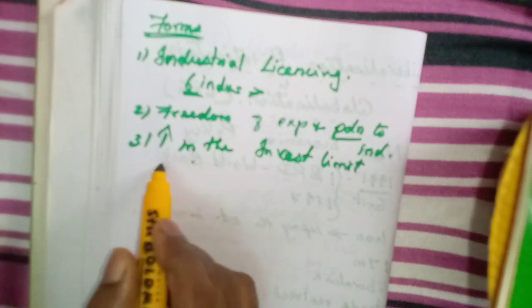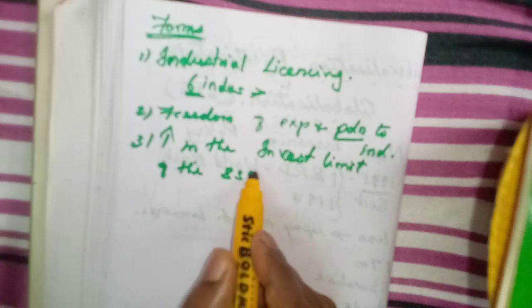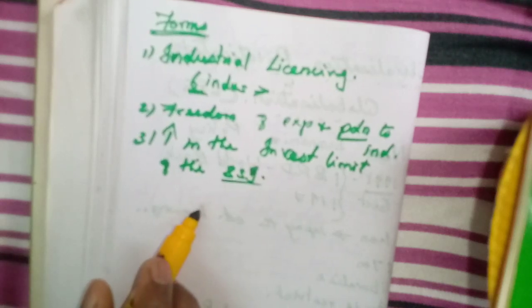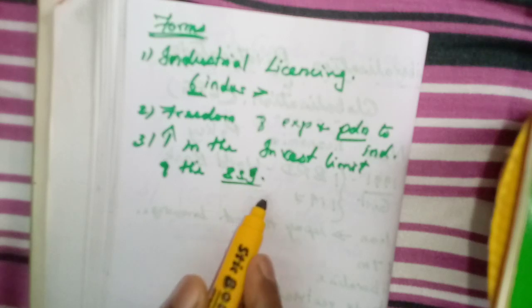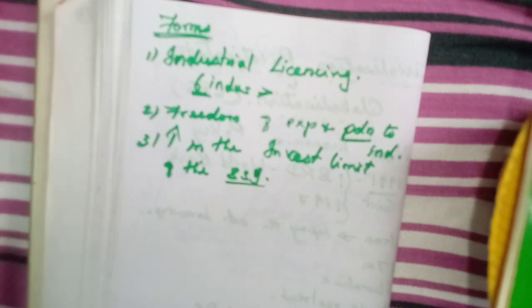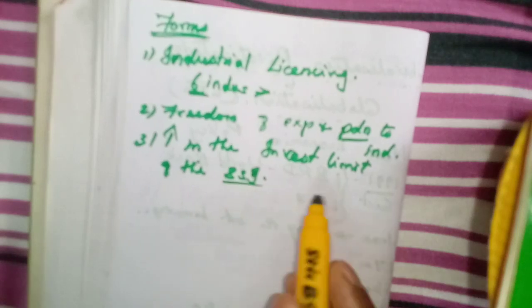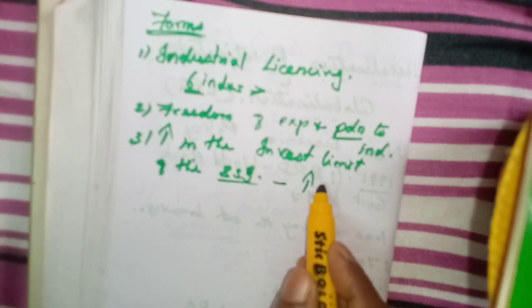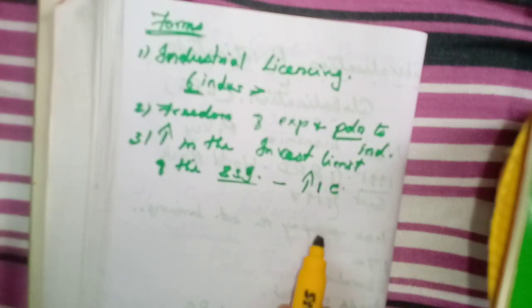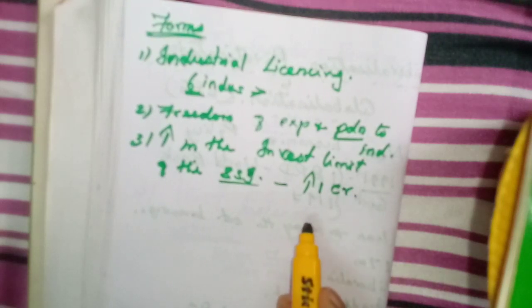Investment limit of the small scale industries. Okay, small scale, SSI, that is small scale industries. Here now they have increased it. Before, I think 10 lakhs or 25 lakhs was the maximum investment limit for small scale industries. Now they have increased this investment limit to 1 crore. Okay, it has been increased to 1 crore.